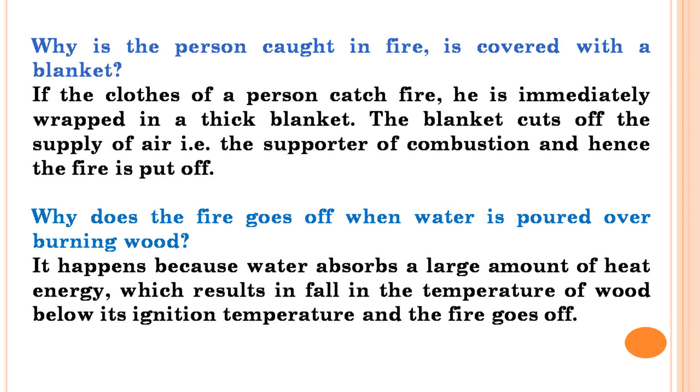We have to wrap it with the help of a thick blanket. Why? Because it will cut off the supply of air, the supporter of combustion, that is oxygen. It should be cut off, so the fire will be put off. And another thing is we pour water on the overburning.